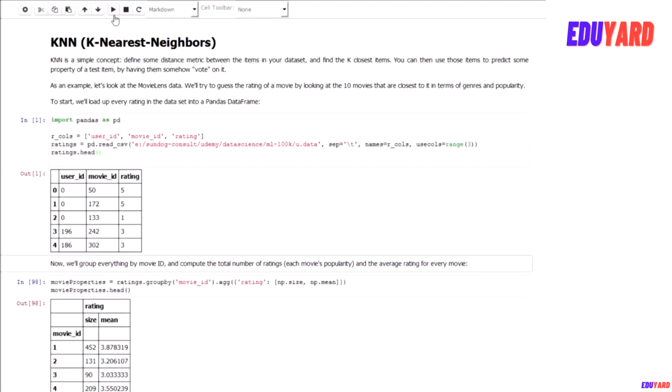If we go ahead and run that and look at the top of it, we can see that we end up with user ID, movie ID and rating, three things. For example, user ID 0, movie ID 50, which I believe is Star Wars, 5 stars, and so on and so forth.